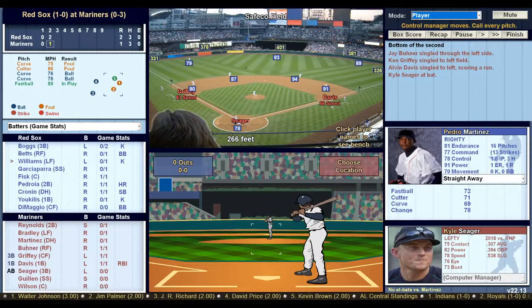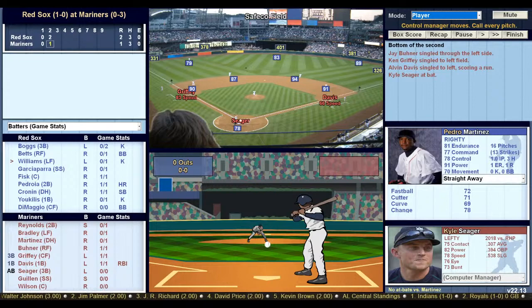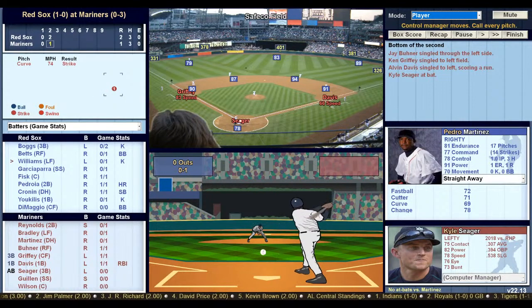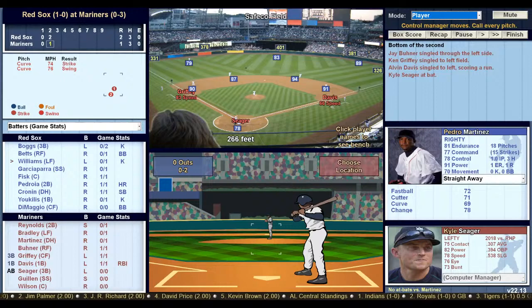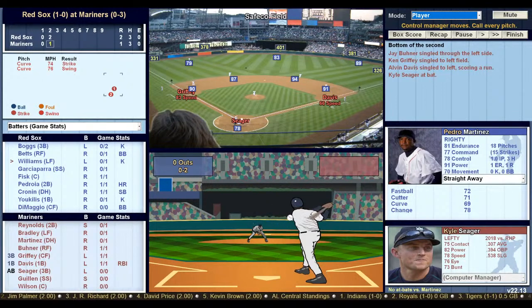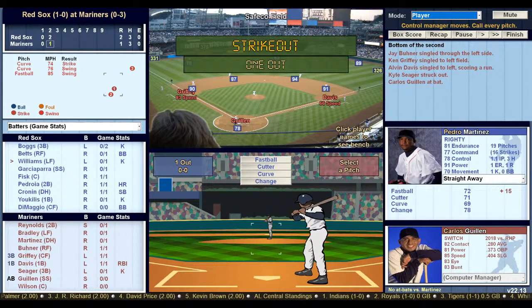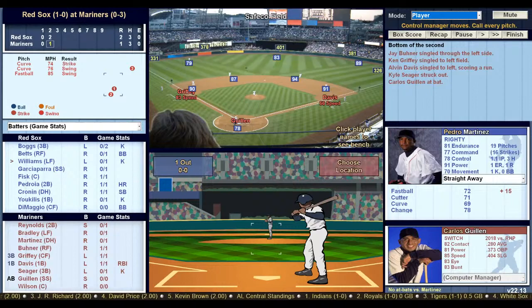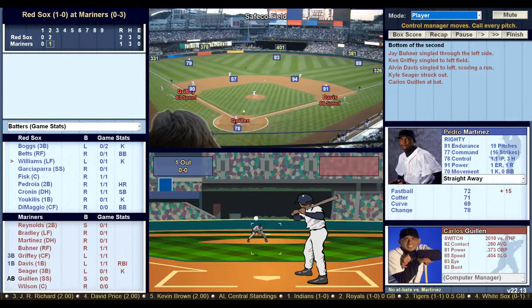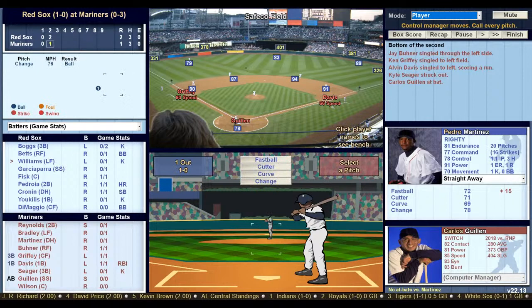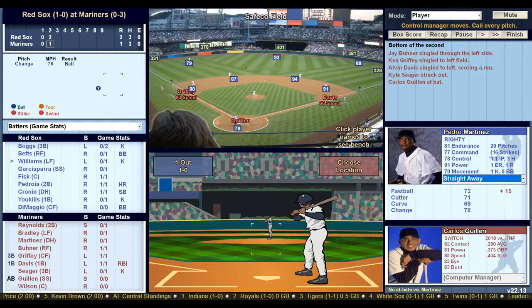We need a double play ball here. Strike. Another curve. Strike. Fastball in. Swing and a miss. Martinez strikes him out. Carlos Guillen coming up. Change up, double play gets out in. We missed. And we can change here. Drop down screen: straight away, guard the lines, infield in, first base in, third base in, corners in, outfield in, intentional walk. We're just playing straight away. There's another changeup.